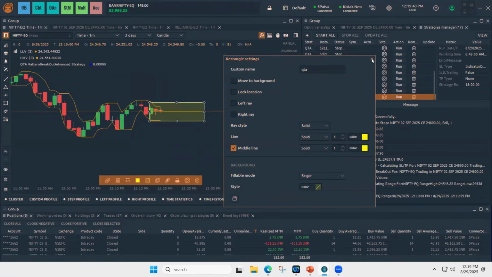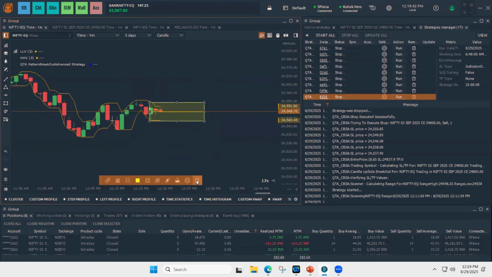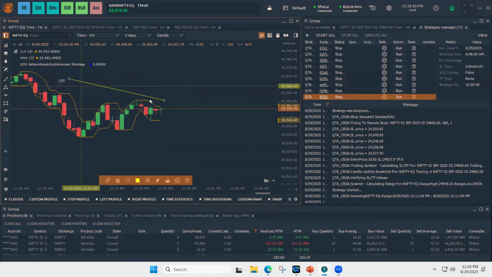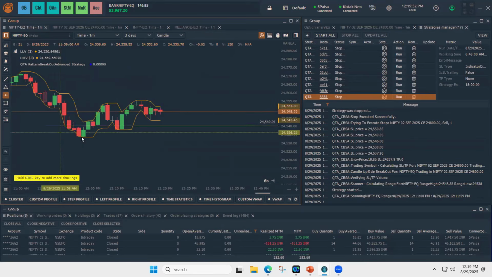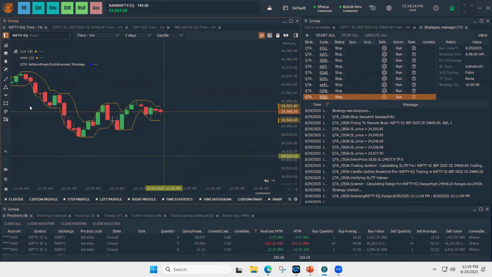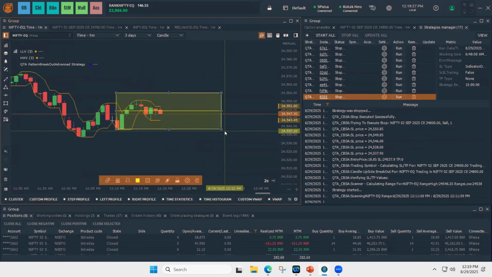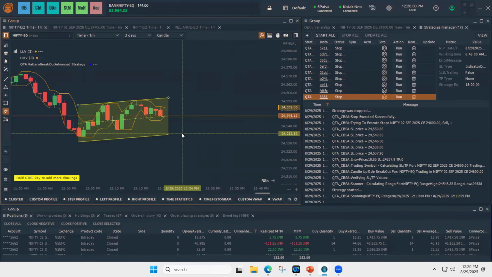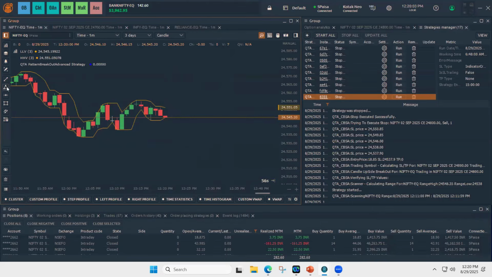I'll start again. We are offering 5 patterns, 5 drawings. One is trend line. You can draw any trend line. Horizontal line, rectangle, channel, and the triangle.